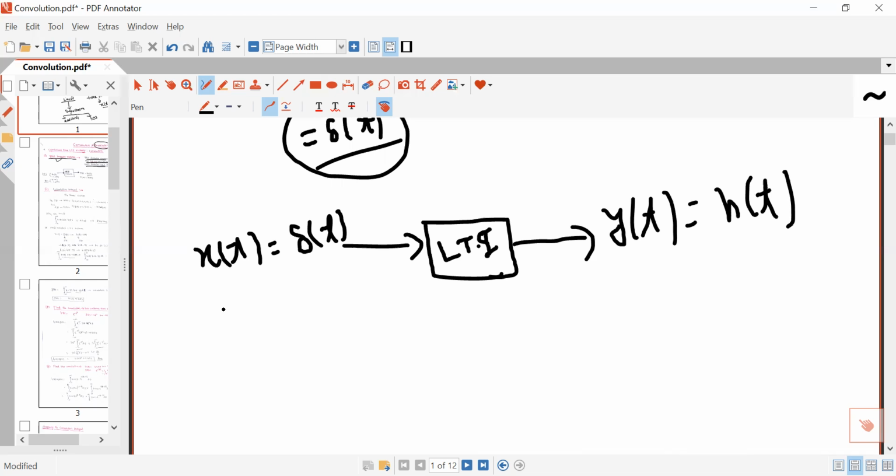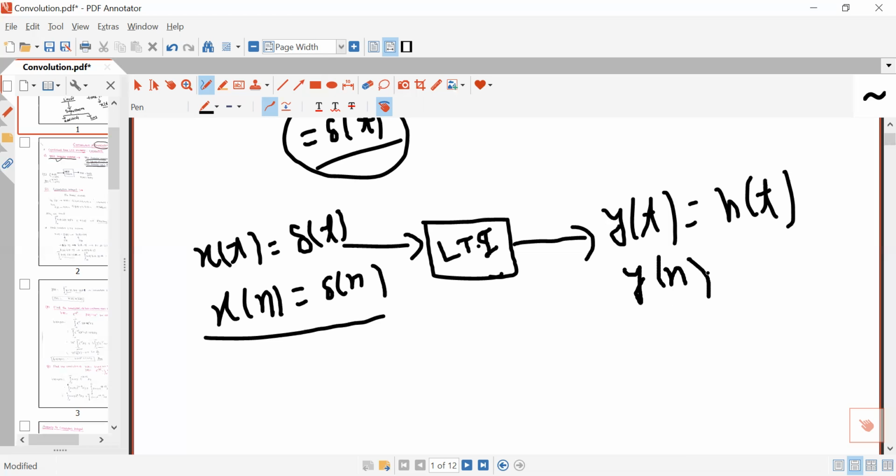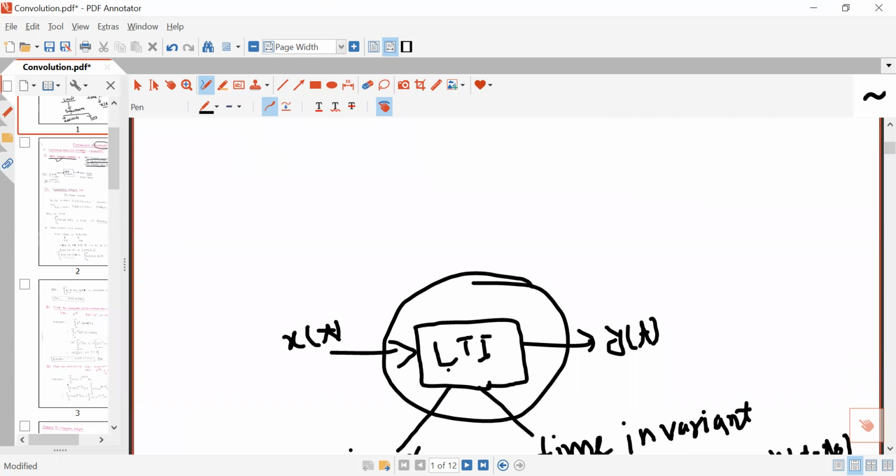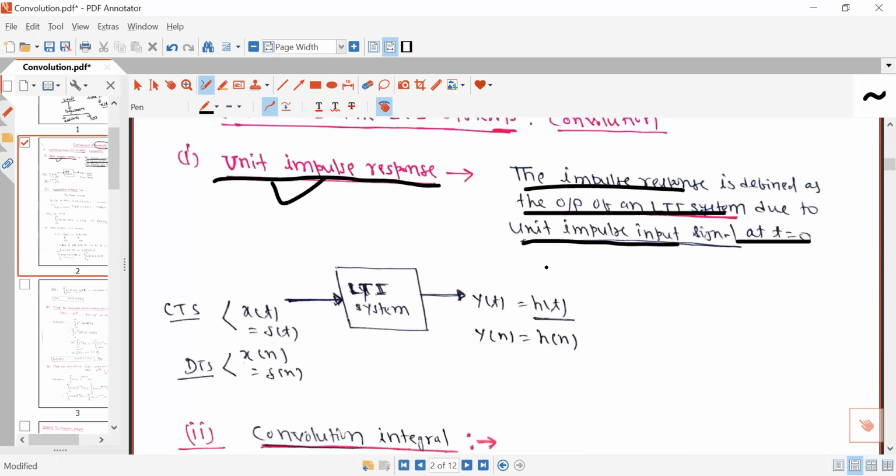Similarly, if the signal is discrete, then the response corresponding to this discrete signal will also be discrete. So unit impulse response for discrete signal will be h[n].